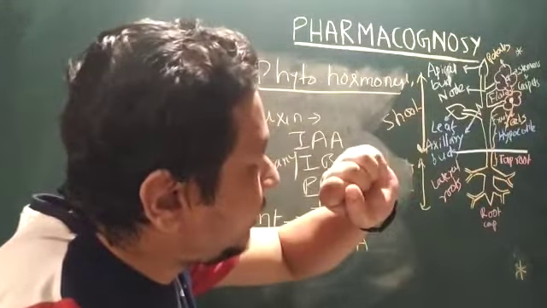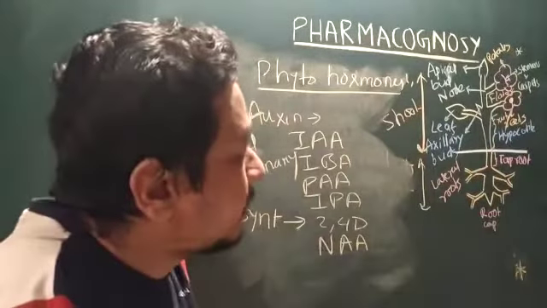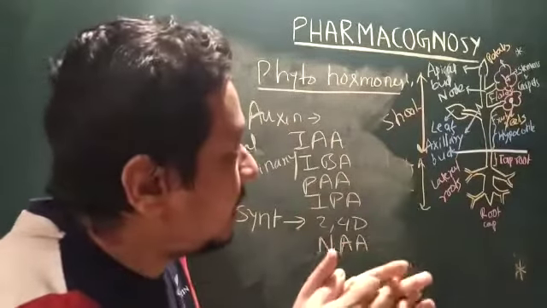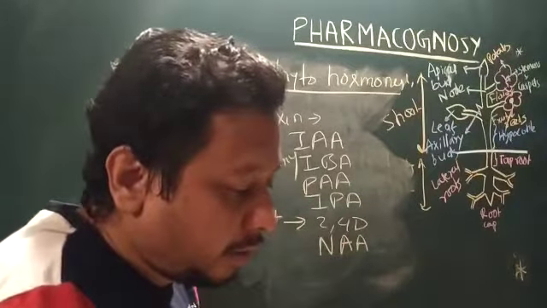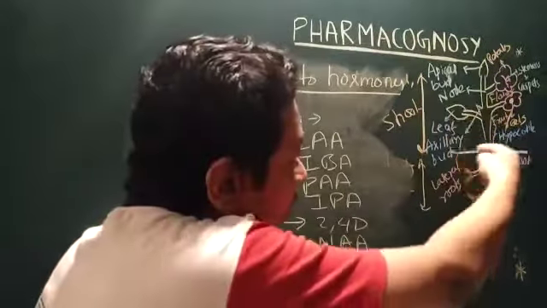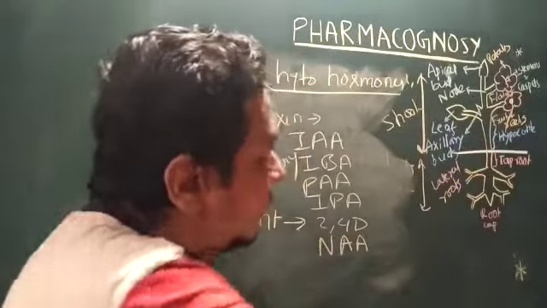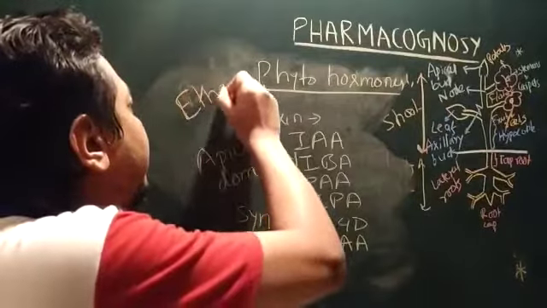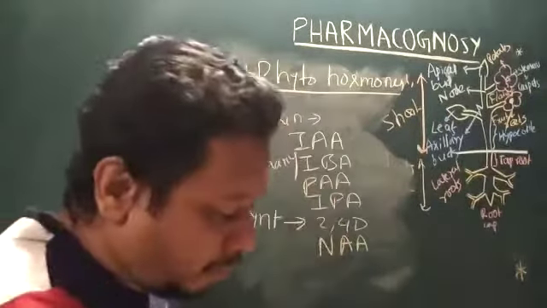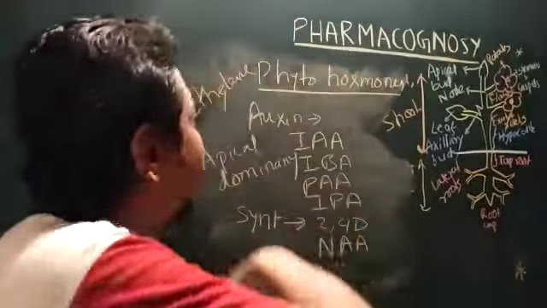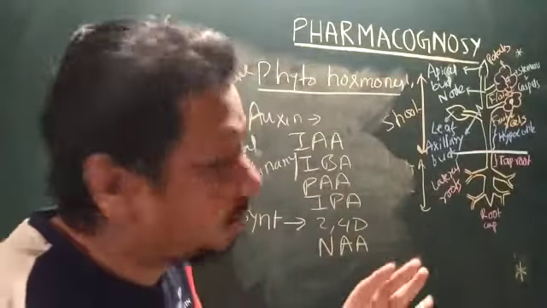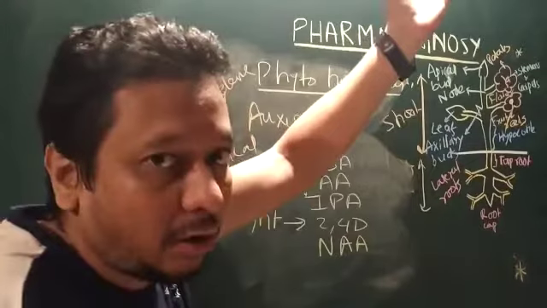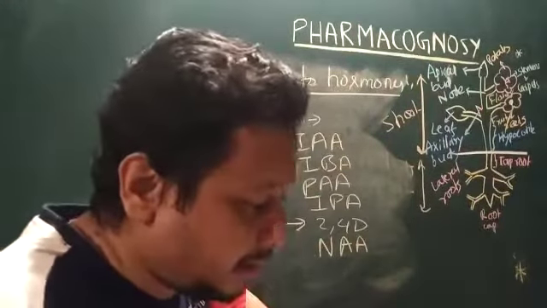If they release auxin, they themselves grow. But this auxin released to the peripheral portion of the plant stimulates ethylene synthesis. Ethylene is a growth inhibitor, so that's why the plant grows on the upper side, because auxin has apical dominance.